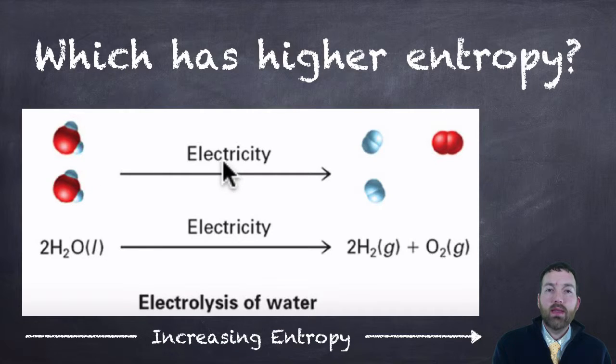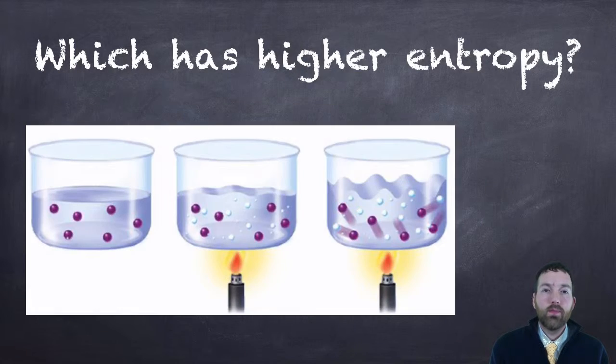But as we break it down with electricity, not only are we turning one molecule into two, or if we look at the balanced values here, 2 molecules into 3, that's more disorder. That's more random. Plus, we're turning a liquid into a gas. And like we already said, gases have more entropy or randomness than liquids do.